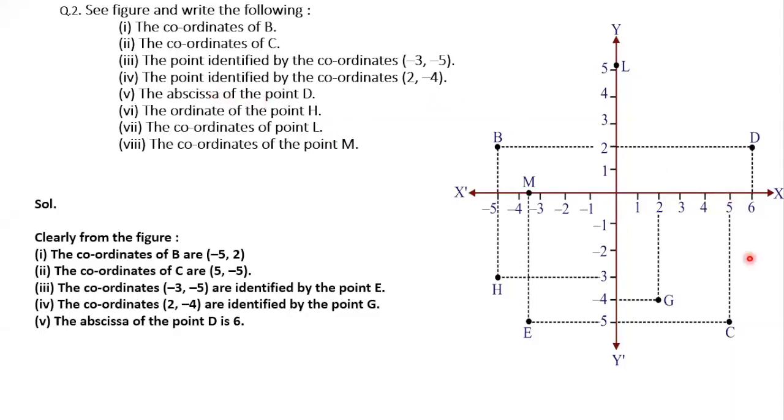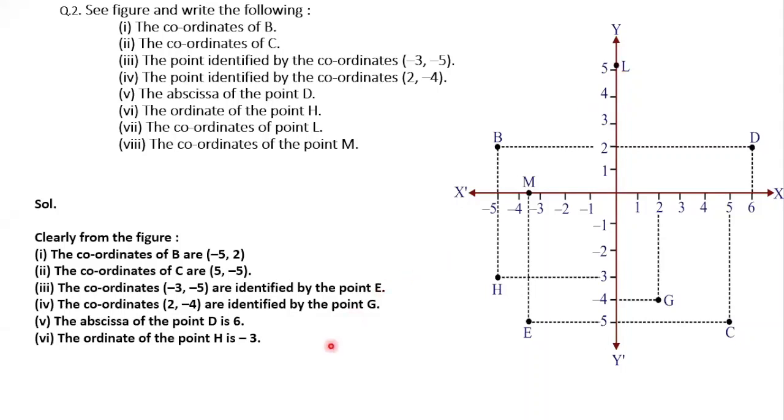Abscissa of the point D means see only the x value. Ordinate, if you ask, see only the y-axis value. So what is the ordinate of the point H now? Minus 3. Now, the coordinates of the point L. Where is L? 0, comma 5. Origin.